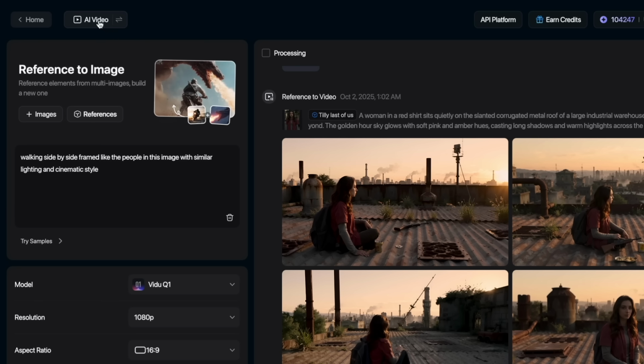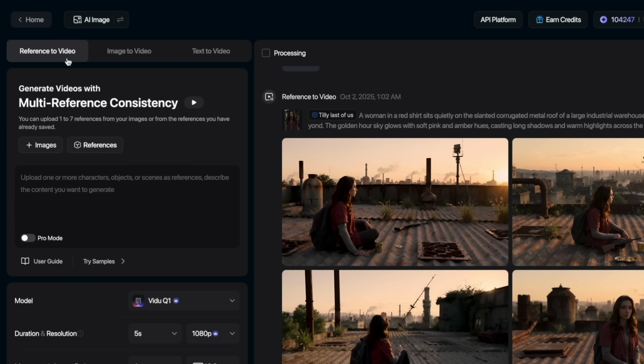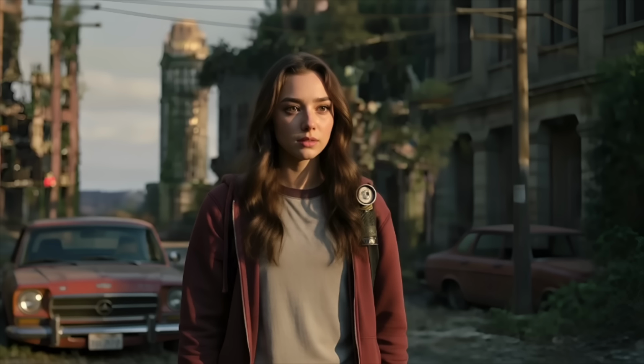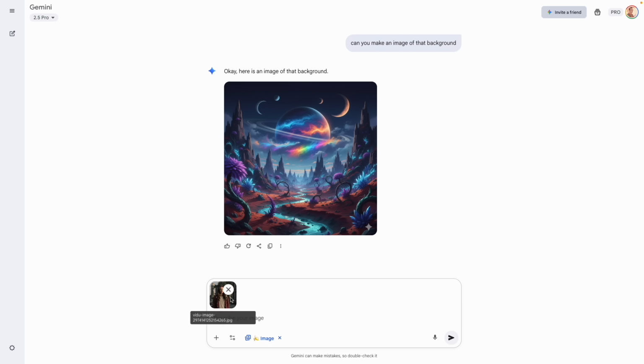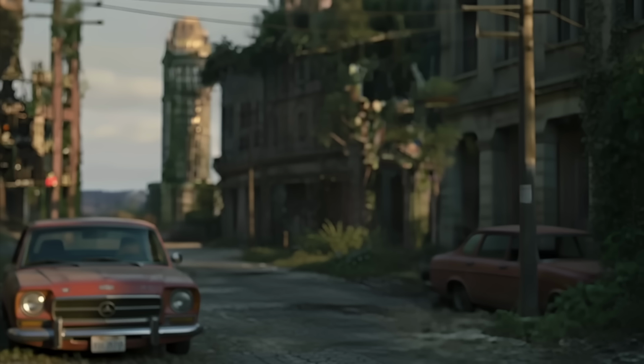Let's switch over to Vidu's reference to video. I mentioned earlier that I have a favorite method. Well, Vidu's reference to video is my favorite method, at least for now. So since we generated this image of Tilly in the right environment, let's go back to Nano Banana and see if we can remove her from the background. And we can, because it's not copyrighted material.